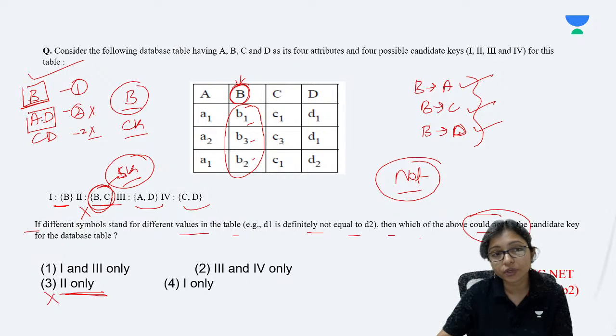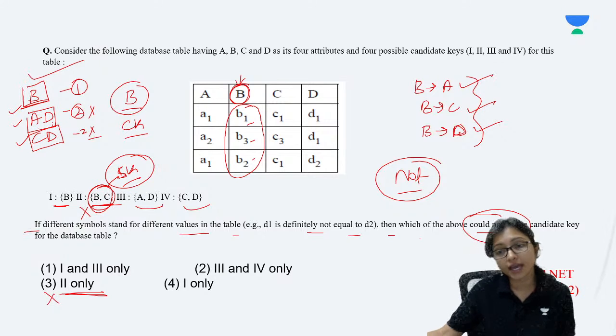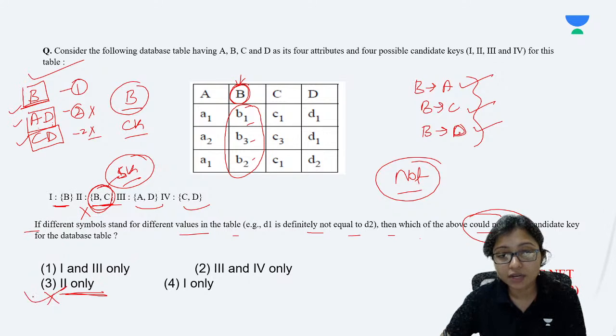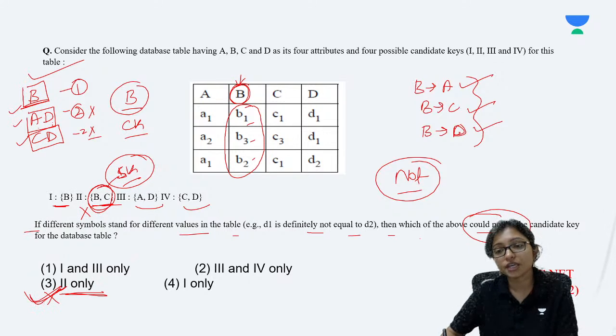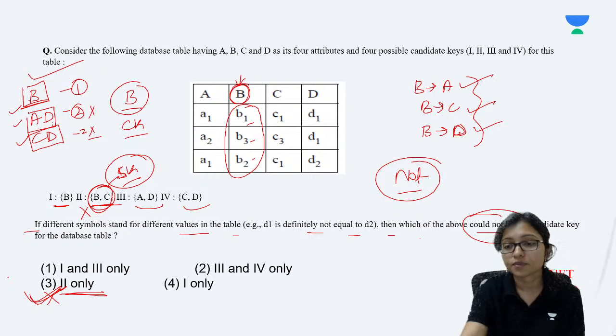A and D together are doing it. Only A cannot do it, only D also cannot do it. That's why it is also a candidate key. Only C or only D cannot do it, that's why it is also a candidate key. So they all are candidate keys, but BC is not, because B is already a candidate key. BC is the super key. So your answer will be this one. Option 3 is the correct answer.